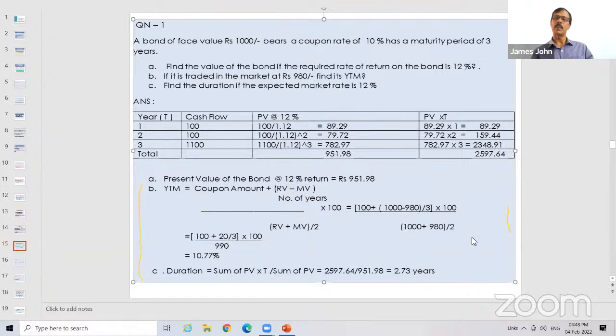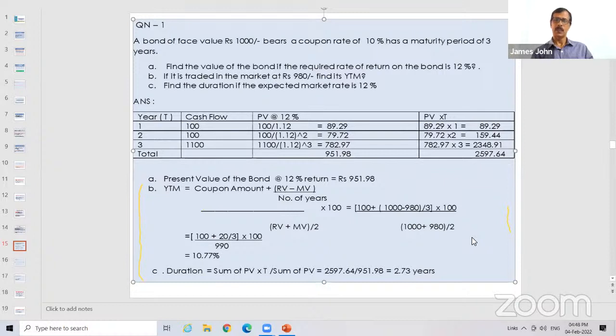You add it up. That is sigma PV into T. Then you divide the last column with the next column. That means 2597.64 divided by 951.98 gives you the duration as 2.73 years. That means if a person buys this bond, holds it for 2.7, almost 2 and 3/4 years, and then sells it off, he gets the expected return. That is the meaning of duration.